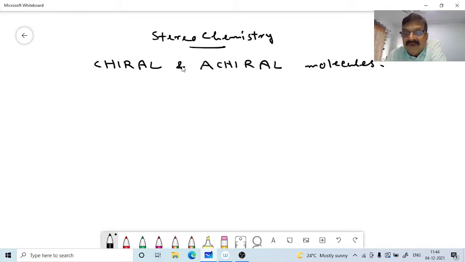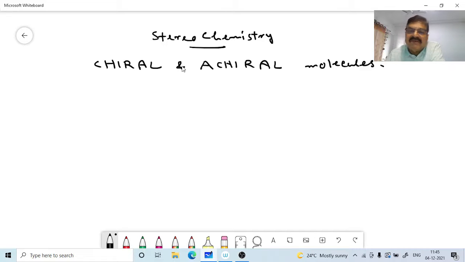For a better understanding of the properties of organic molecules, we should study their three-dimensional structure very well. Then only can we follow those properties. So stereoisomers, as you have seen, have the same connectivity of atoms.